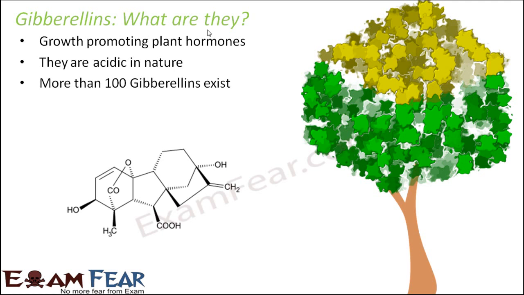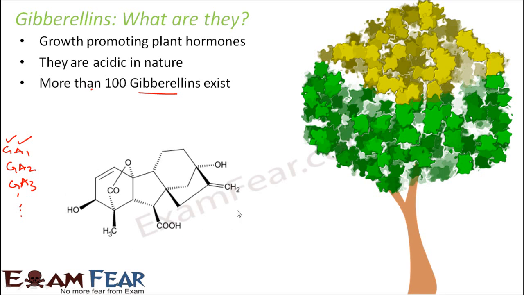Since so many gibberellins exist, they are named like GA1, GA2, GA3, where GA denotes gibberellic acid. They are numbered 1, 2, 3 depending upon the way they were found or isolated. There are GA19, GA20, GA30, and even GA40. As I said, more than 100 gibberellins exist, and their structures vary from each other. The number of carbon atoms in each of them also varies. Some of them are less polar, some of them are more polar.